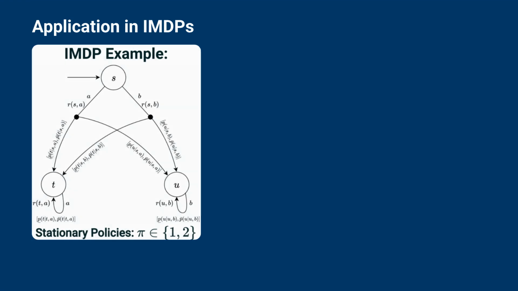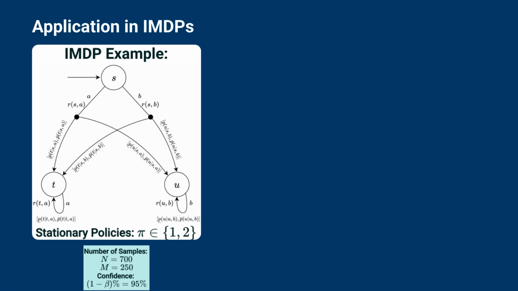You can see an example of an IMDP with the set of states S, T, U, the initial state S, and the set of actions A and B. The non-zero transition probability intervals are illustrated. Here, we consider two stationary policies 1 and 2 for P, where each policy corresponds to a fixed action selection for all states and remains unchanged over time. The number of samples taken to solve scenario optimization problems is n equal to 700 and m equal to 250, with the calculated confidence being beta equal to 0.05.